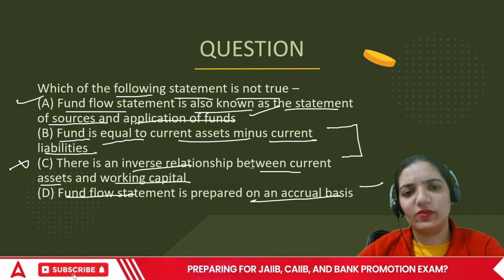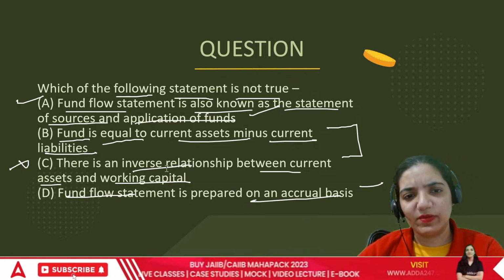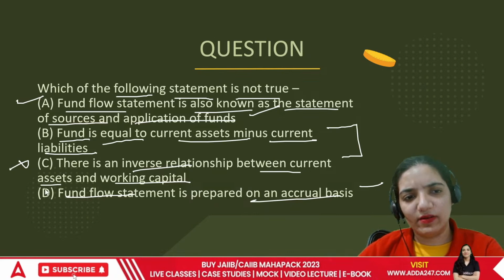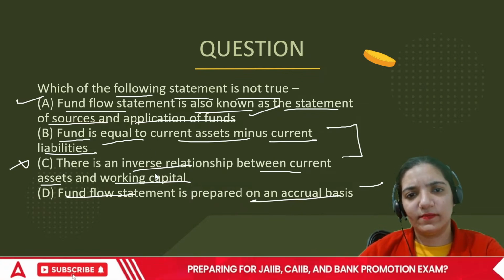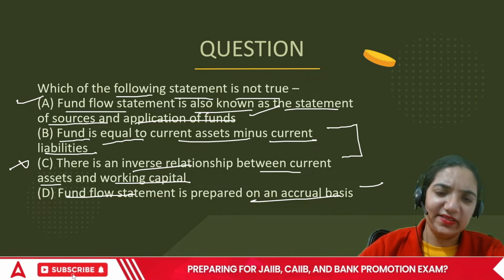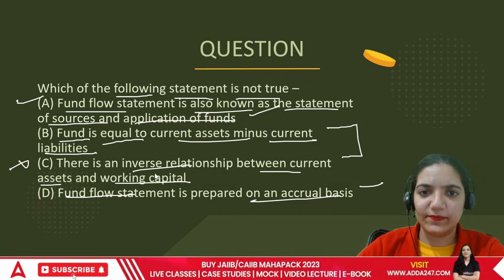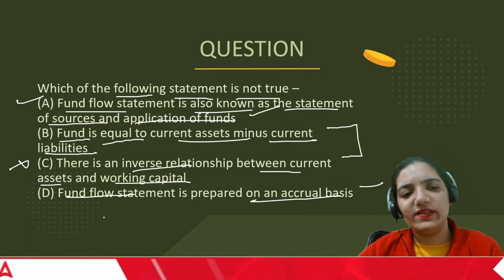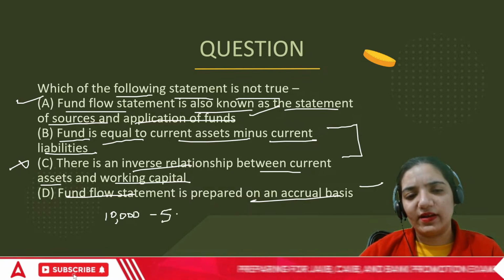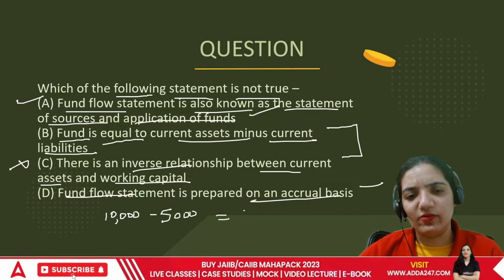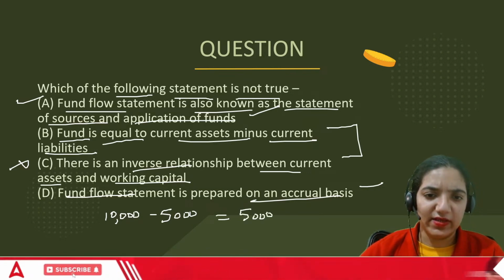Let me just correct it for you. There is a direct relationship between current assets and current working capital. Okay? Because let me tell you how it works. If I say my current assets are of rupees 10,000, my current liabilities are of 5,000 rupees, and now it turns out to be 5,000 rupees.